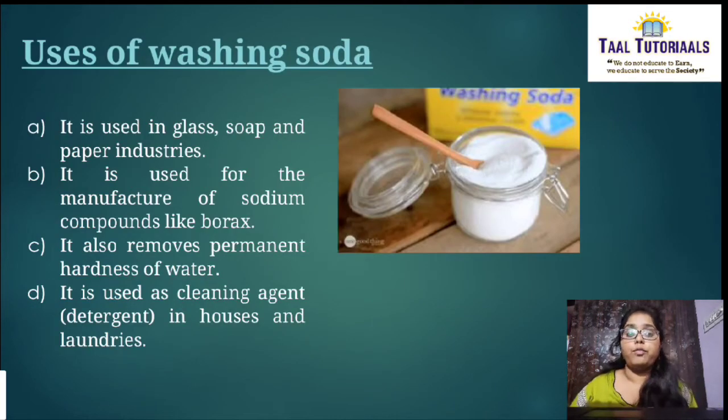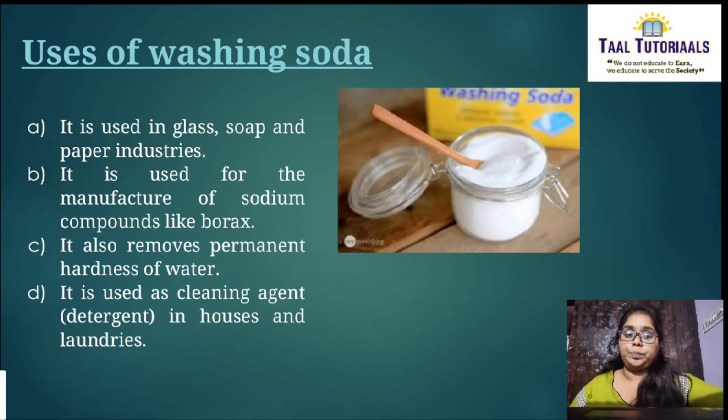Then uses of washing soda. Where all do we use this washing soda? It is used in glass, soap and paper industries, and it is used for the manufacture of sodium compounds like borax. It also removes permanent hardness of water. It is used as a cleaning agent in houses and laundries. These are the uses of washing soda.